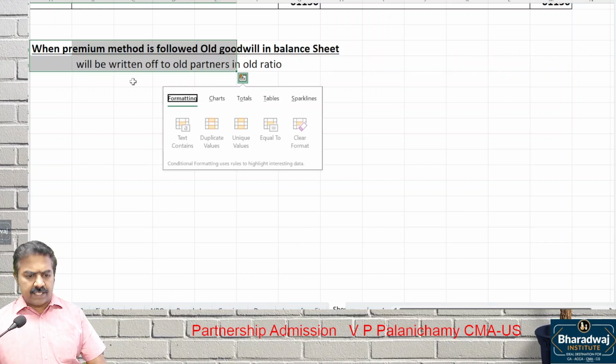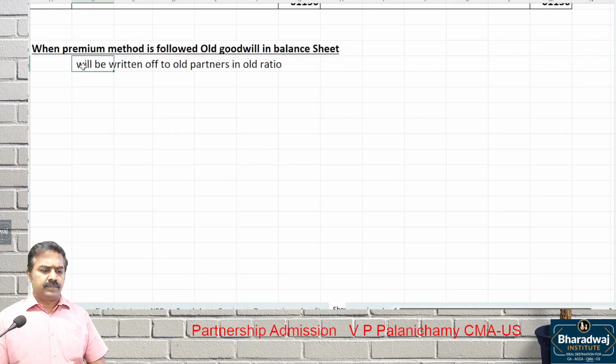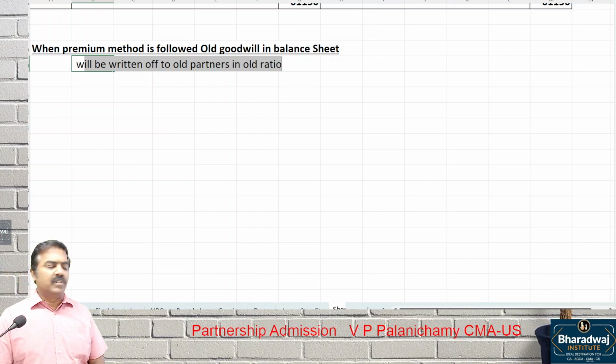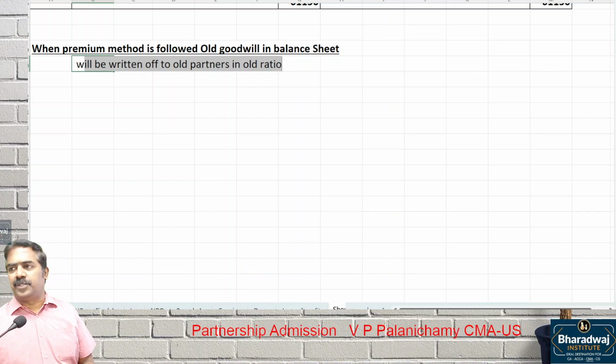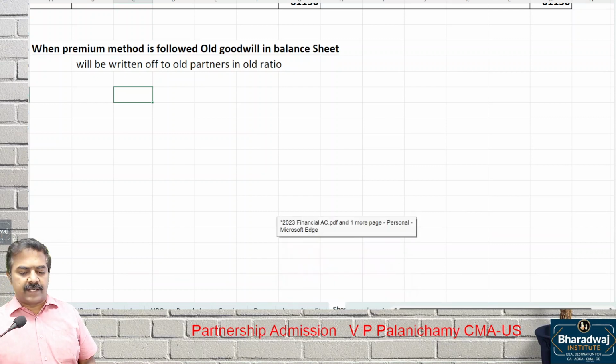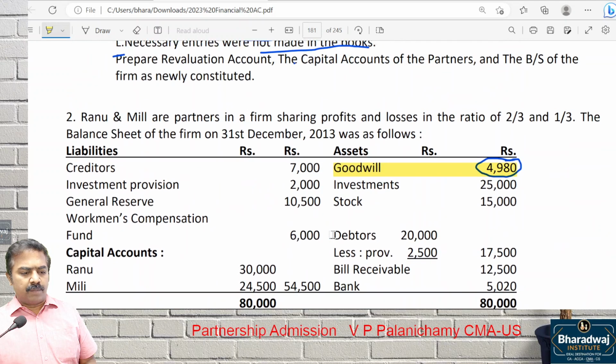Now read the second question, we'll be able to solve. The reason is old partners cannot have two benefits. I will record goodwill as well as get cash, now you are getting double amount. That's why old goodwill will be written off to old partners in which ratio? Old ratio. Now go to question number 2. It's a very good question that can be tested for 15 marks in the exam.